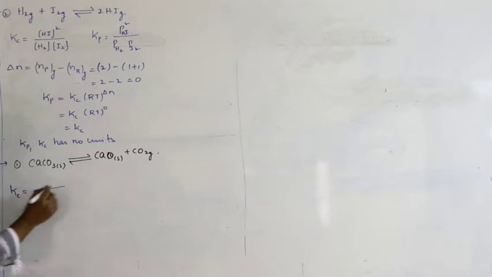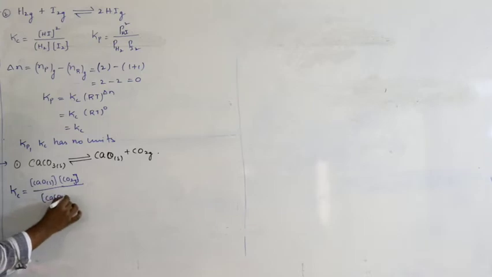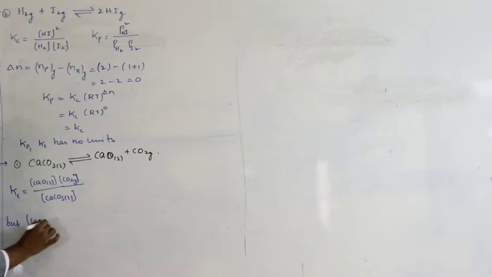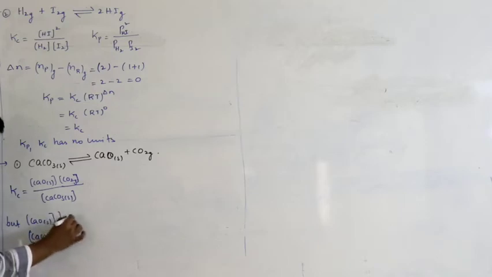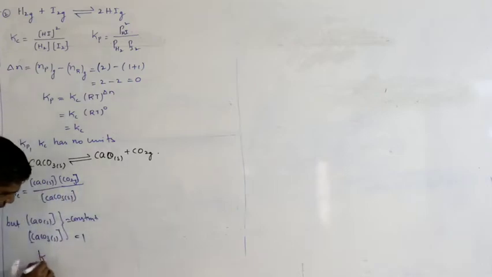In general I am writing concentration of CaO which is solid into equilibrium concentration of CO2 which is gas by equilibrium concentration of CaCO3 solid. But we have already studied that the concentration of solids must be taken as constant and considered as unity. Therefore, the actual Kc equation becomes Kc equal to the equilibrium concentration of CO2.